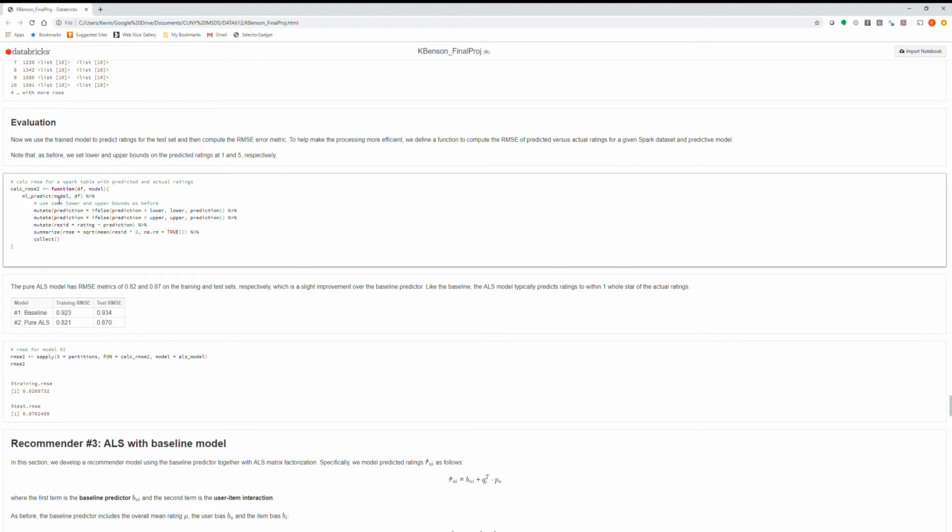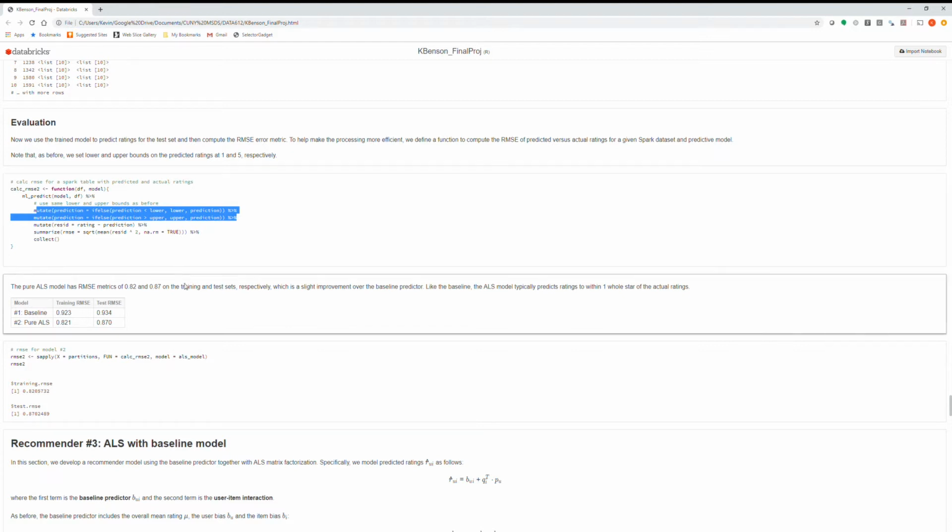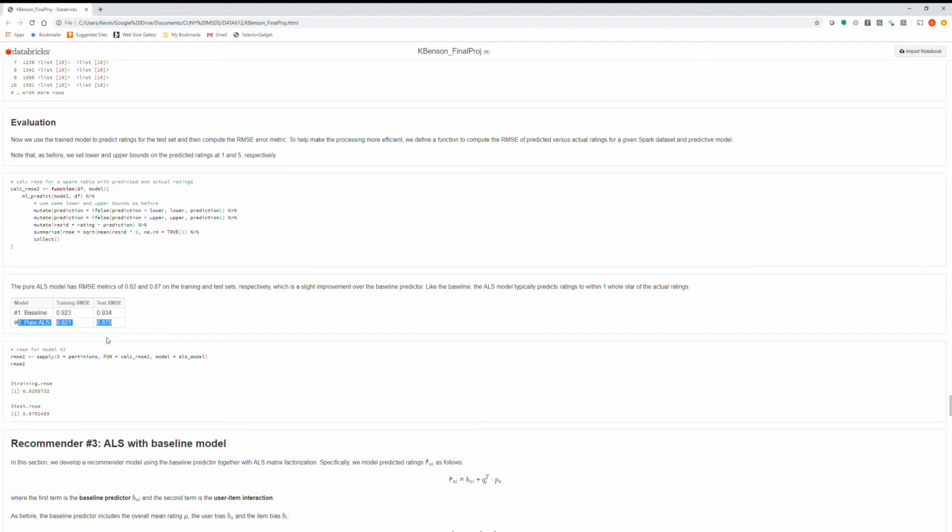One thing to point out is when computing the root mean squared error, I just wanted to ensure that the predicted ratings were between 1 and 5 stars, so I imposed upper and lower bounds of 1 and 5 stars to guarantee that. And the final numbers in terms of the root mean squared error were: model number 2, the pure ALS model, had a root mean squared error improvement. There was a gain versus the baseline, and the final root mean squared error was 0.82 for the training set, 0.87 for the test set.